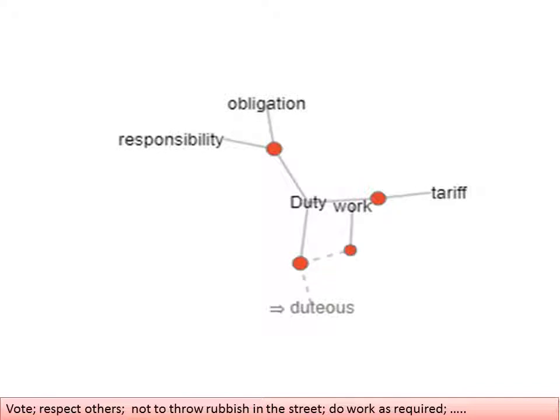Tariff is a tax paid on imports or exports. Duteous is the adjective. It's an old one. We usually say dutiful. Somebody who is doing his duty, he is dutiful. So we have duties and we have rights. As we have rights, we have to do our duty.